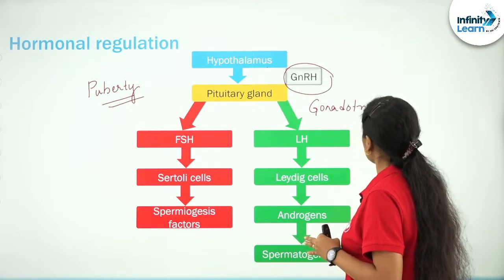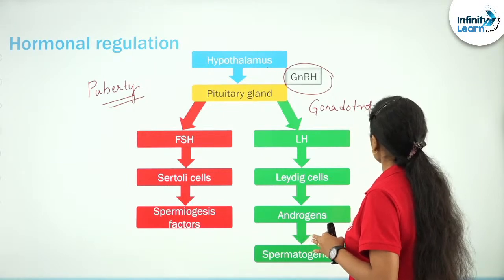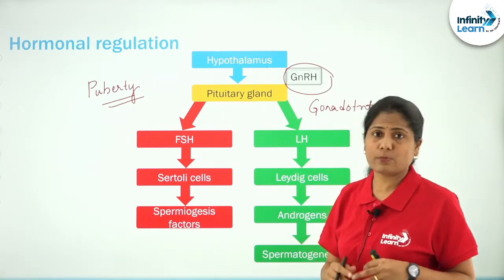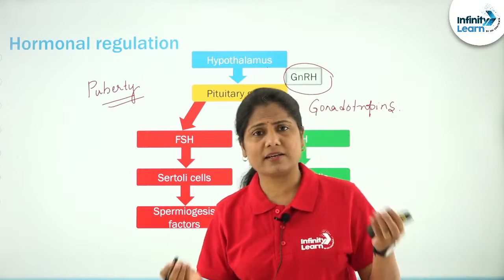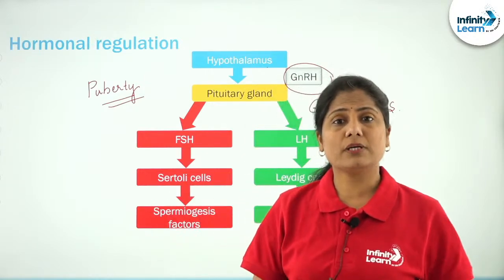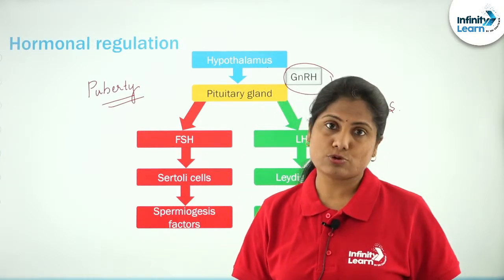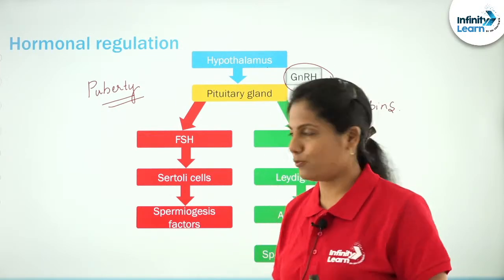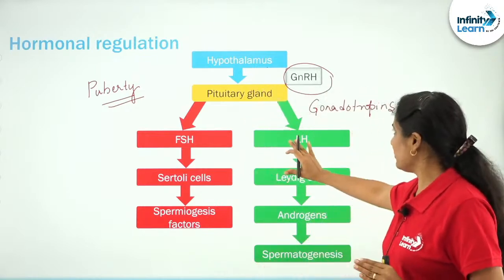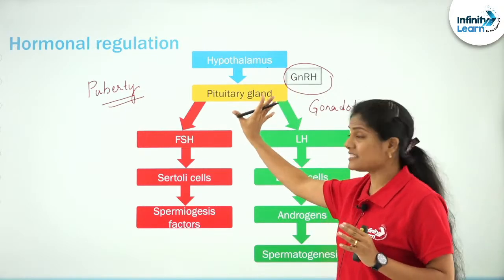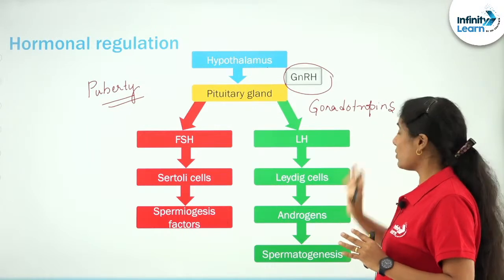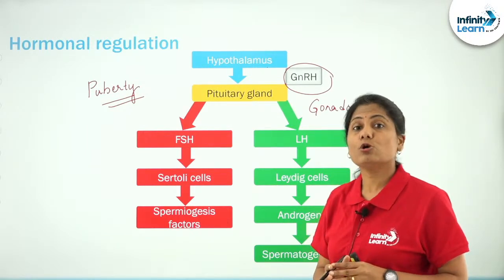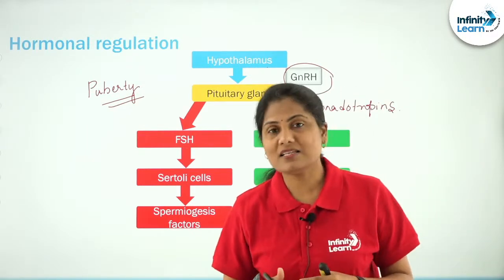Gonadotropin releasing hormone in turn influences the pituitary gland to secrete gonadotropins. In the name itself you have everything there: it stimulates this gland to release gonadotropins, hence called gonadotropin releasing hormone. And what are these gonadotropins?